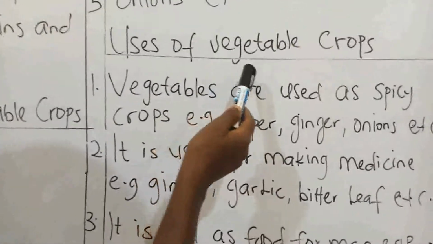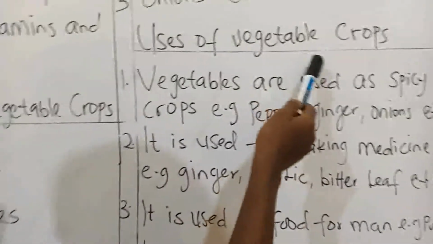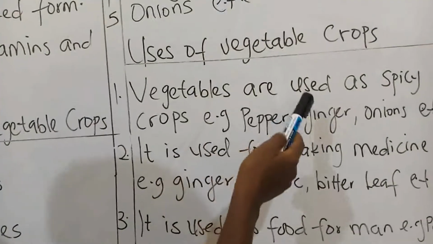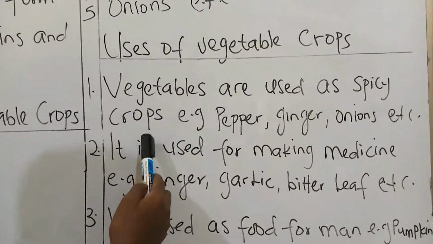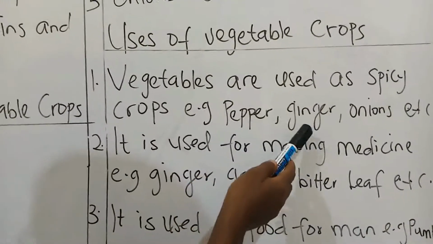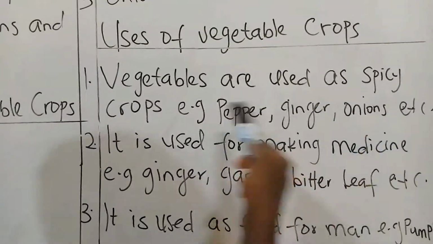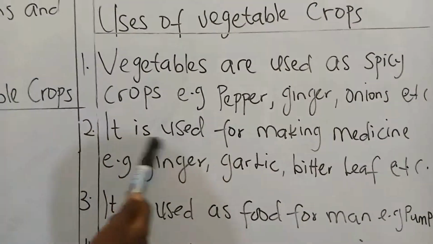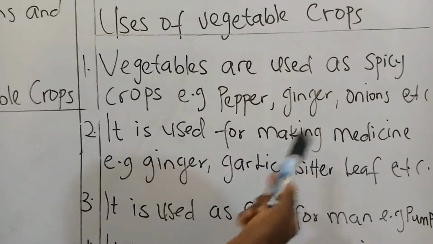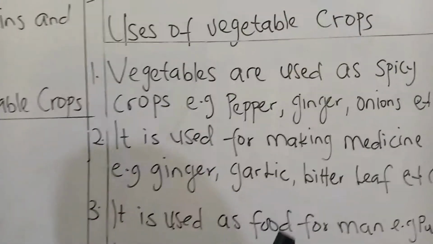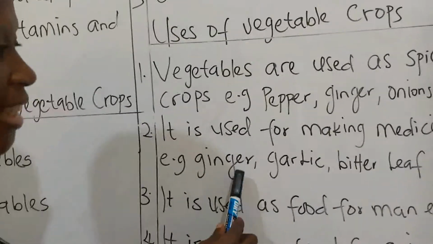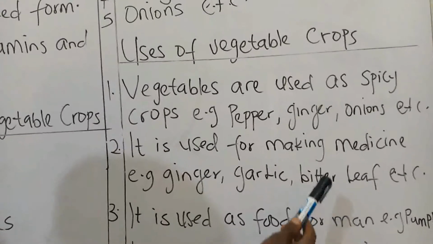Okay, let's take them down. Uses of vegetable crops. Number one, just as I said earlier, vegetable crops are used as spicy crops. Example, we have pepper, we have your ginger, onions, and others that are not mentioned yet. Okay, the second one, it is used for making medicine. What are those vegetable crops that are used for making medicine? Example is your ginger, your garlic, your bitter leaf.